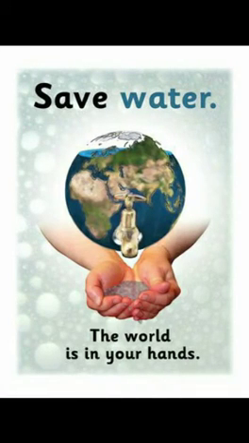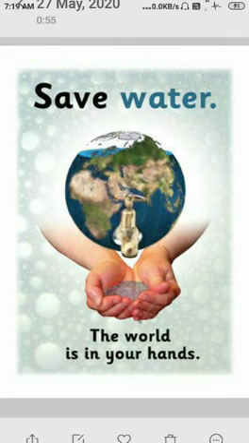Now, most important is to save water. Only about 3% of water on the earth is fit for human use. We must therefore use it wisely and not waste it. We can save water by following these steps. Water used for washing fruits and vegetables can be used to water the plants.